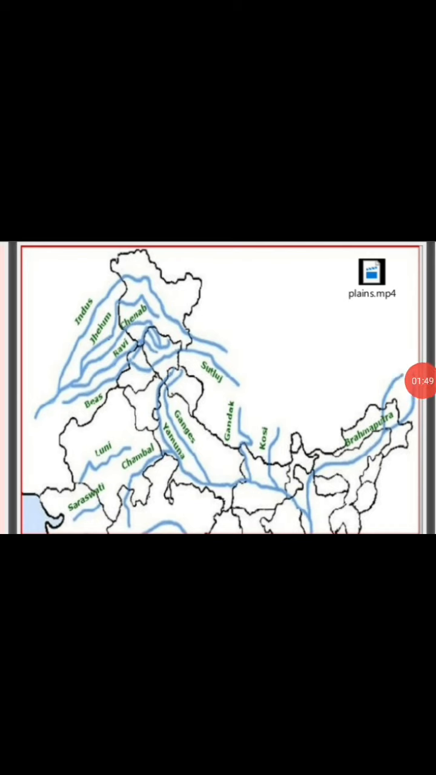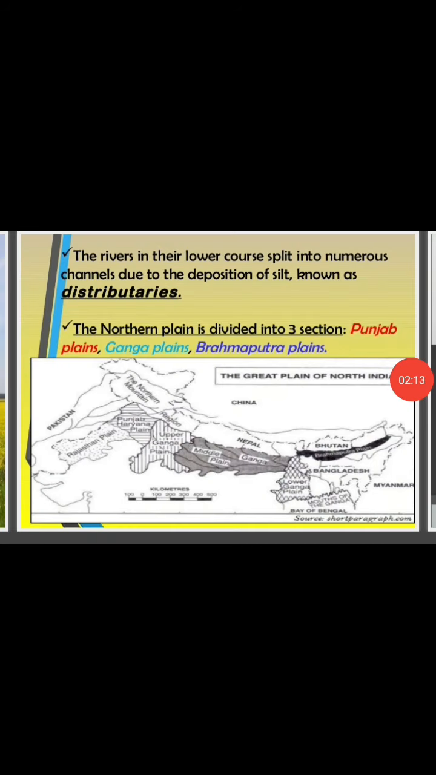Students, these are the main rivers which flow in this region: Indus, Jhelum, Chenab, Ravi, Ganga, Yamuna, Gandak, Kosi, Brahmaputra. These are the major rivers of this region. They flow with their tributaries and feed this region and make it very fertile. The rivers in their lower course split into numerous channels due to the deposition of silt, known as distributaries.